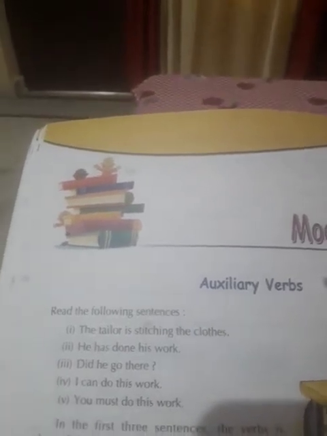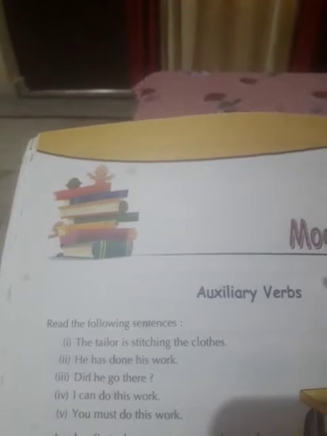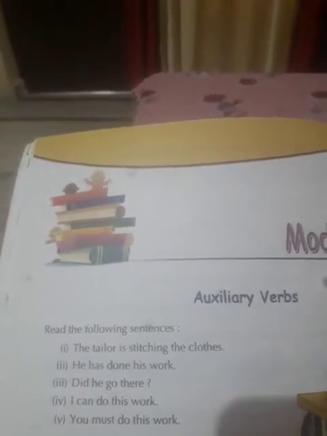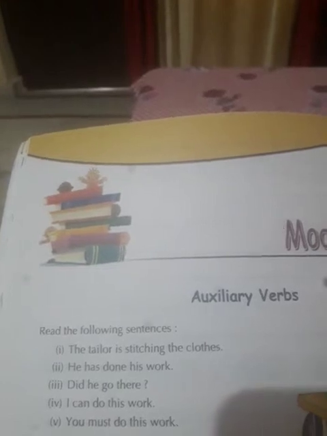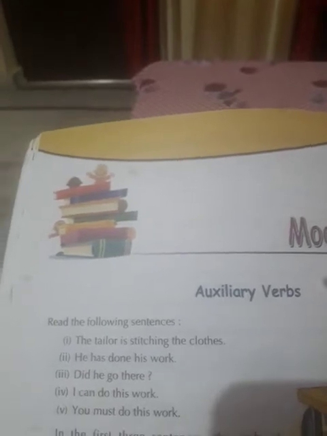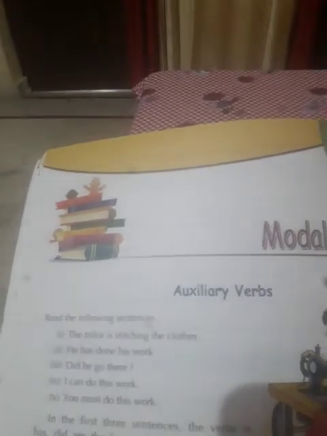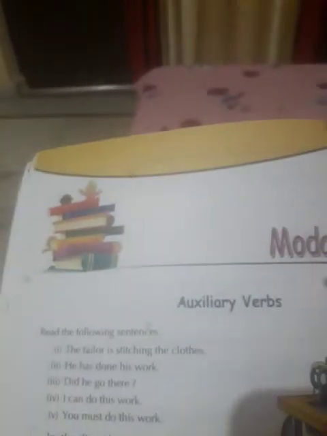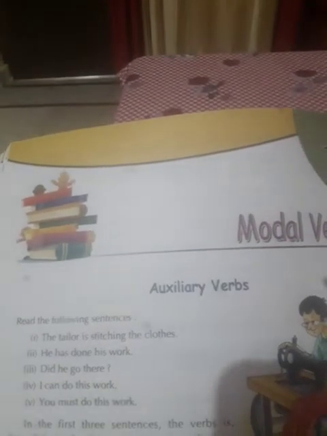And in sentence number 4, I can do this work, and in the fifth sentence, you must do this work. Okay, dear students, in the 4th and 5th sentences, the auxiliaries are can and must, and they are called modal auxiliaries. So what is an auxiliary verb? An auxiliary verb is a verb that helps other verbs to form tense, mood, and voice.